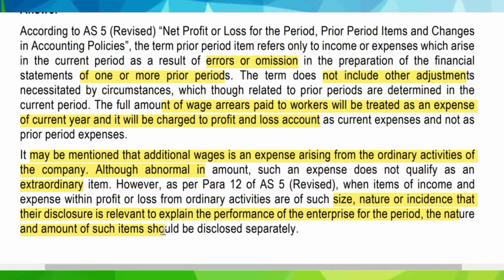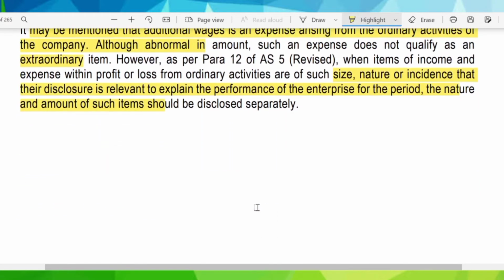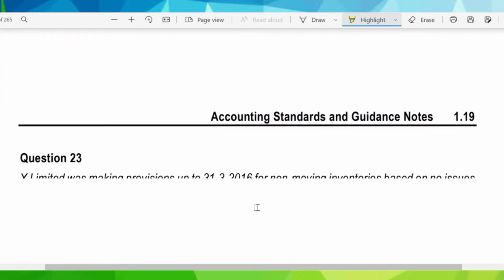Here we have to remember the main keywords like when item of income and expense within profit or loss from ordinary activities. This being an ordinary activity, but any item or expense is of such size, nature or incidence that the disclosure is relevant to explain the performance of the enterprise, then the amount and nature of such item must be disclosed separately.